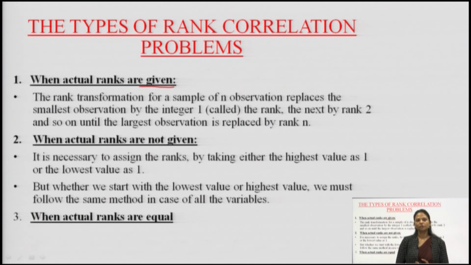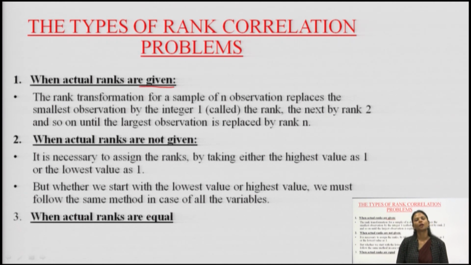The rank transformation for a sample of observations replaces the smallest observation by the integer 1, called the rank, and the next by rank 2, and so on until the largest observation is given rank n. That means, if there are n participants in a competition, the number of ranks will also be n. For example, if there are 10 students in a class whom we are supposed to rank, the last rank should be 10 and the first rank should be 1.